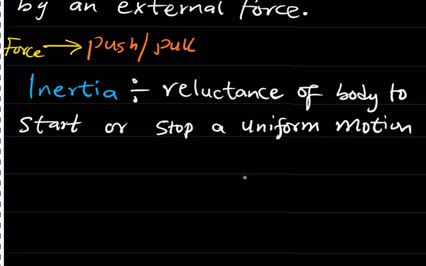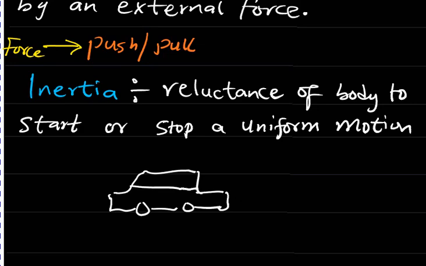So inertia is always present in any body that is moving. We can illustrate the effect of inertia in a moving car. Let's say this car is moving and you wish to stop the car at this point. Then for this car to stop at this point, you have to slow down. Why? Because an abrupt stopping of a moving vehicle is not going to be possible.